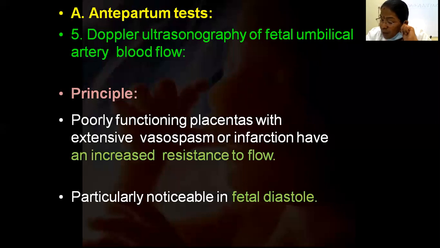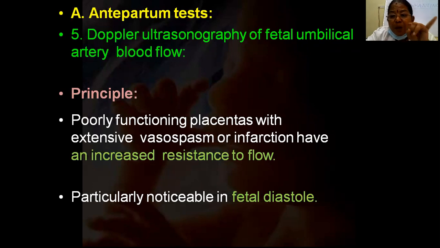So arterial Doppler velocimetry waveforms are helpful to assess the downstream vascular resistance. Changes in the ductus venosus are a matter of serious concern, in which the patient has to be delivered as early as possible. What will we measure? The principle is, if there is poor functioning of the placenta, placental insufficiency, vasospasm, infarctions, there is an increased resistance to flow. So we will measure peak systolic velocity and diastolic flow, then the systolic plus diastolic, pulsatility index, and resistance index.